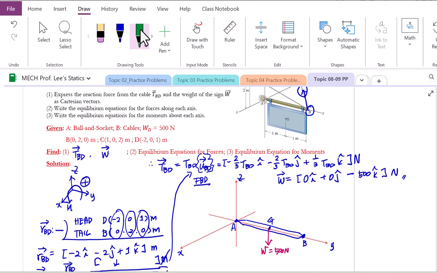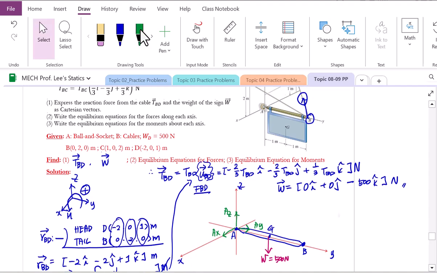Therefore, we're going to have 1, 2, and 3 translation reactions from the ball and socket. In terms of the arrows, we don't know yet, so let's temporarily set these directions as reaction forces, and then we're going to apply equilibrium equations to see the real confirmed reactions to make our body in equilibrium.